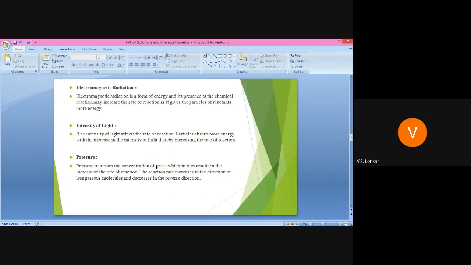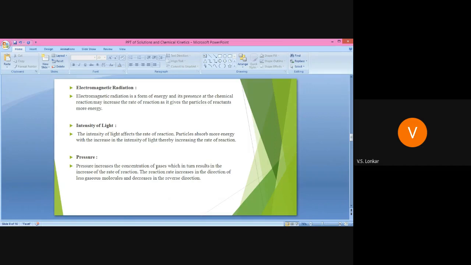Then see electromagnetic radiation. Electromagnetic radiations are also important. These radiations also affect the rate of reaction. For example, UV radiations affect the rate of reaction. This electromagnetic radiation is a form of energy, and its presence in a chemical reaction may increase the rate of reaction as it gives the particles of reactants more energy.